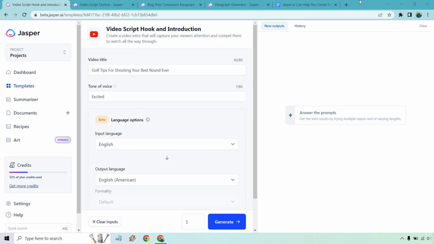Let's begin. So I love using the templates in Jasper. Ironically enough, I think they're the simplest, the easiest, and there's a lot of great ways to combine a lot of them. In this, I'm going to be using the video script hook and introduction.